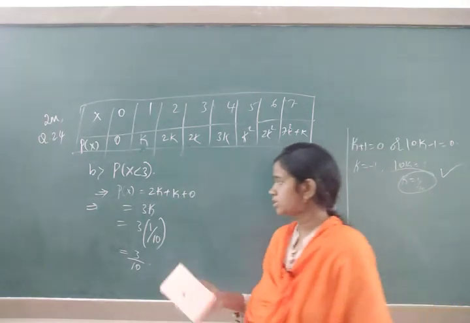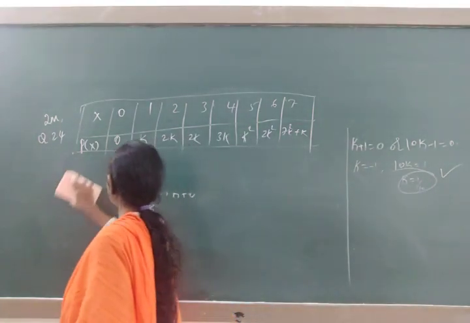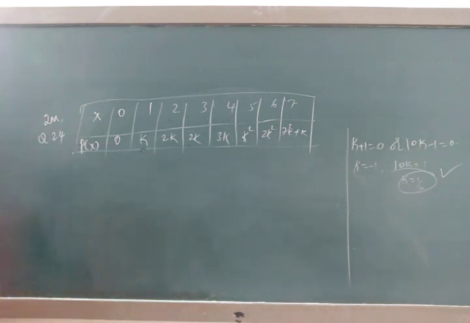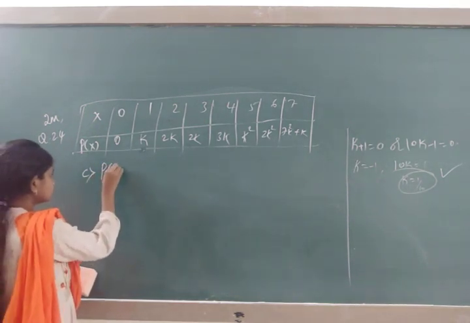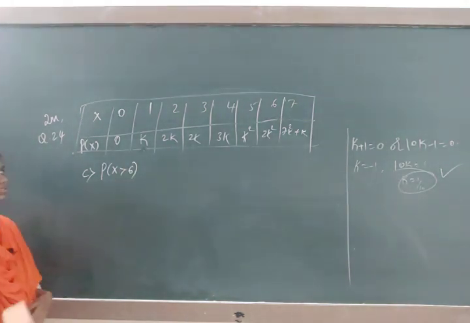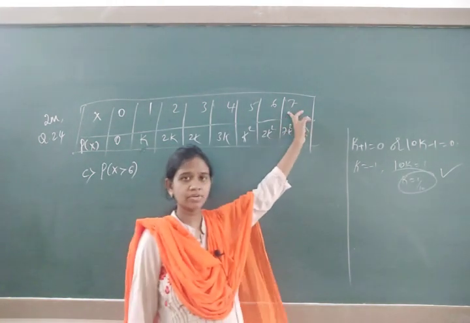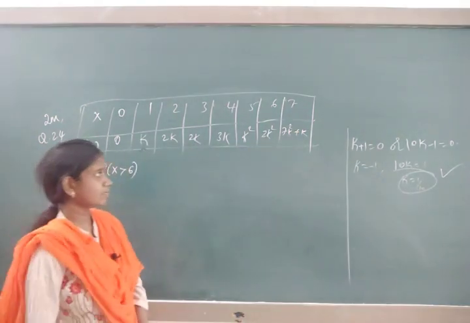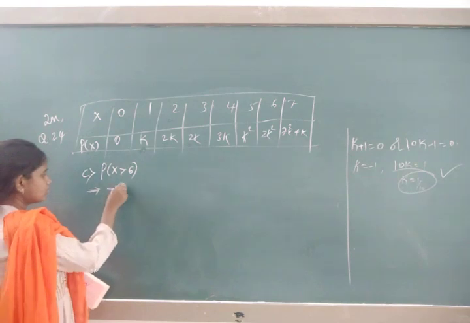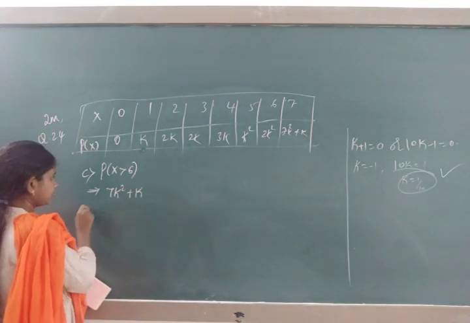Okay. Next, third bit they are asking, p of x greater than 6. So what is p of x greater than 6 means? Greater than 6 means obviously it will come only 7. The value is 7k square plus k.